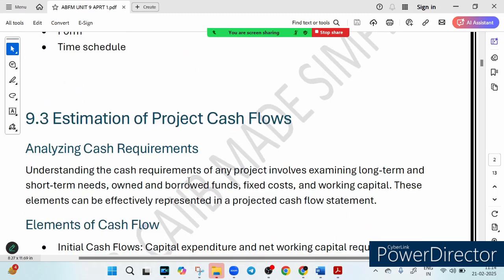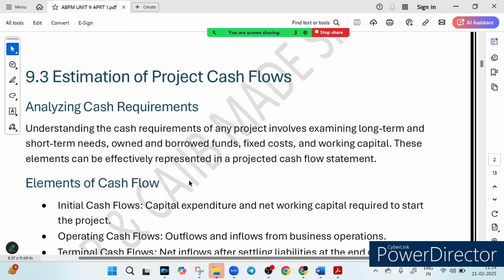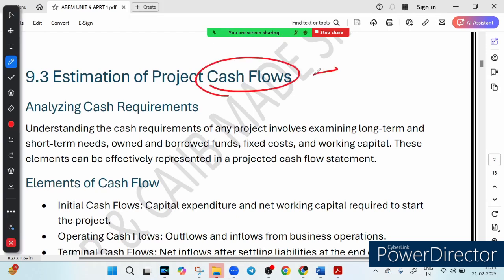Now let's see estimation of project cash flow. Now let's talk about cash flow. Cash flow is called the lifeblood of any business. So when businesses plan investment, they need to analyze a few things. What do they need to analyze? The first thing they need to look at is long-term and short-term needs.